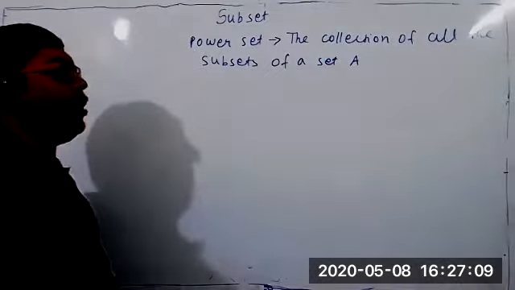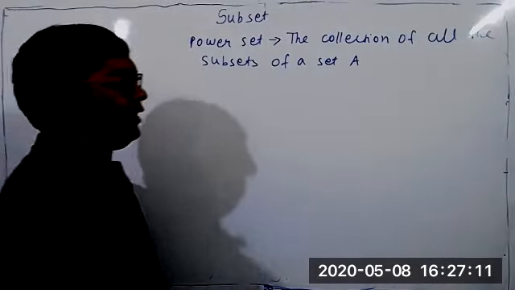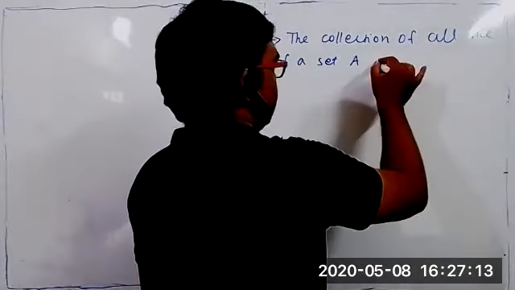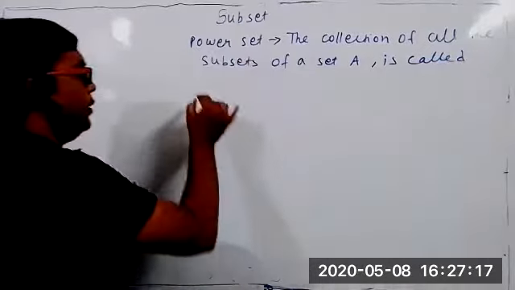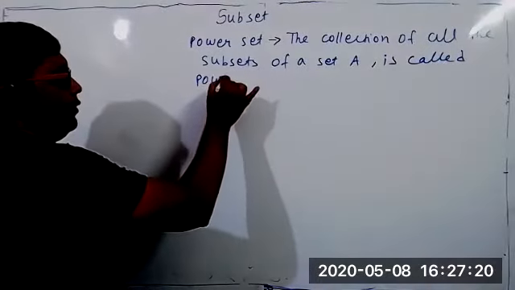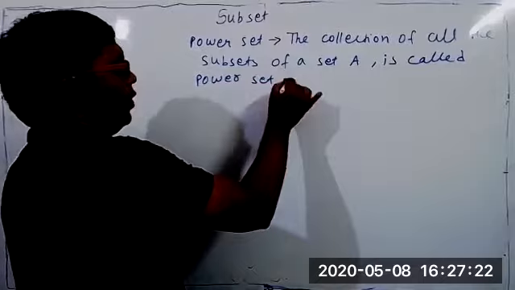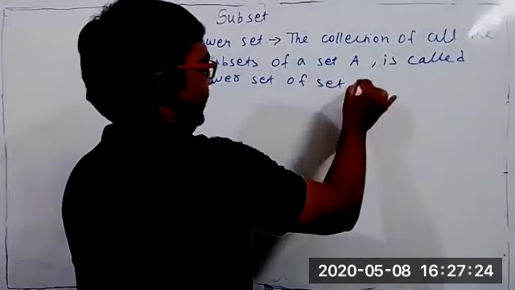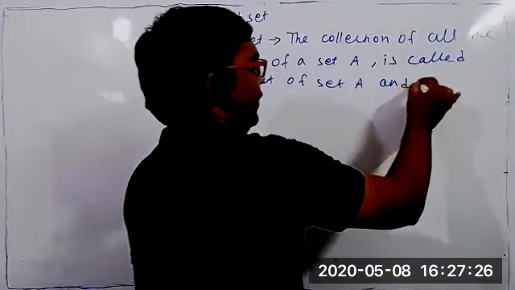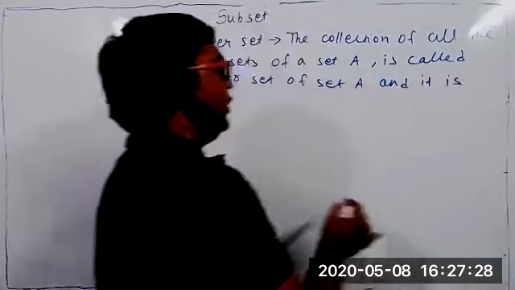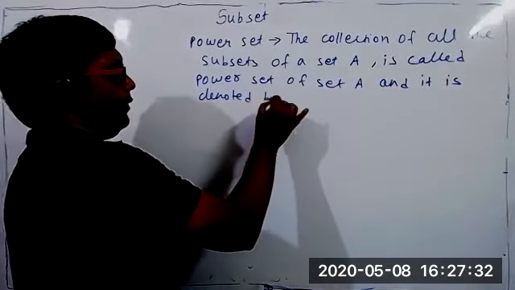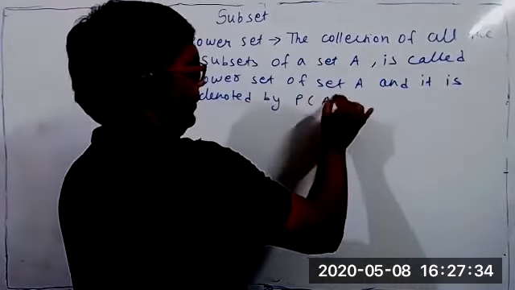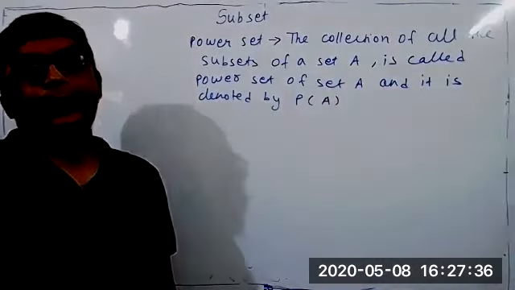The collection of all the subsets of a set A is called the power set of set A, and it is denoted by P of A.